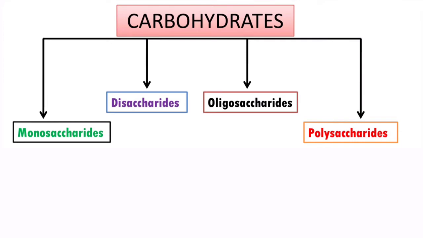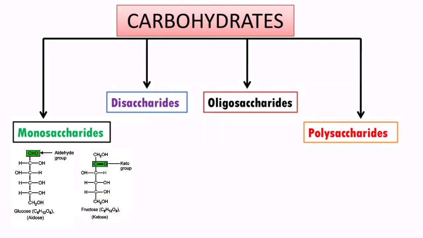Now coming to monosaccharides, mono means one, saccharide means sugar. So carbohydrates which have only one sugar unit are called monosaccharides. These are also called simple sugars because they have only one sugar unit. And these monosaccharides cannot be further hydrolyzed. You cannot convert them into other sugars, right?